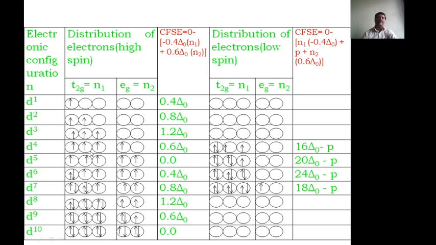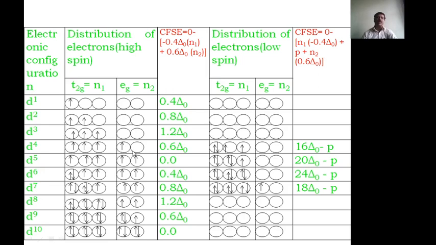If D4 configurations take place in high spin complexes, the splitting energy is less. Therefore first the T2g orbitals are filled singly, 1 2 3, then the 4th electron, in high spin complexes, since the splitting energy is less, goes singly to the Eg orbitals, 1 electron.